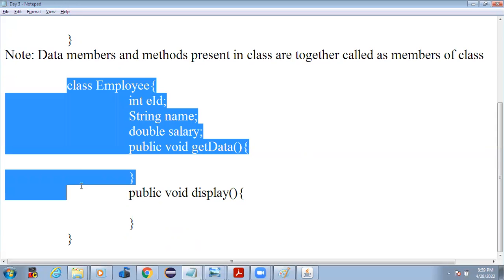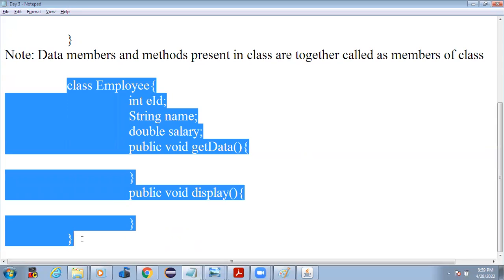Is the screen visible? Yes, sir. Okay, good.